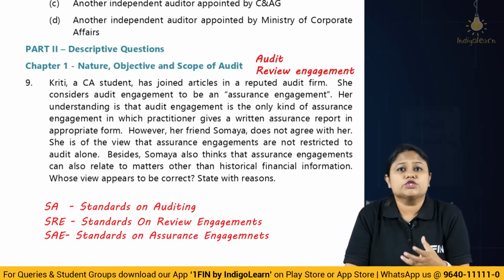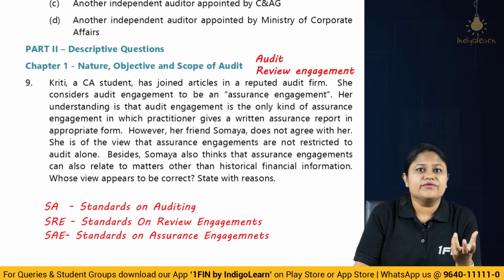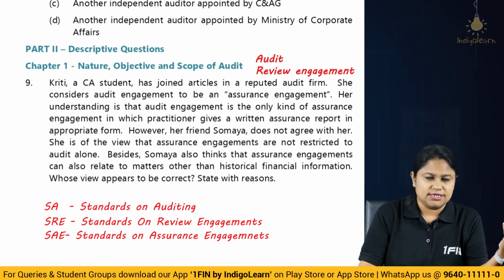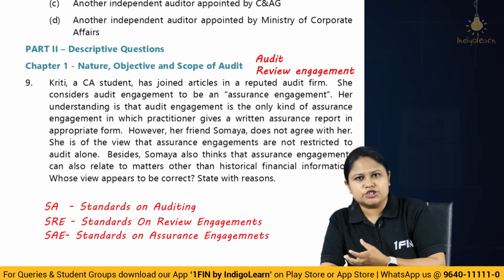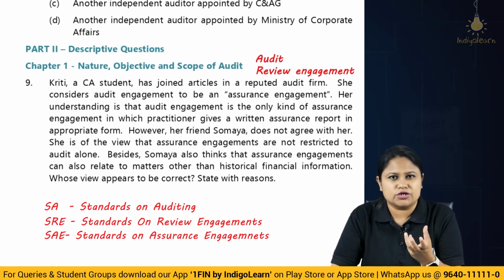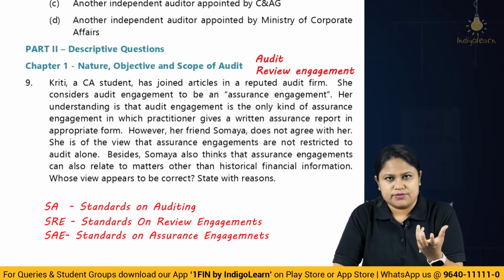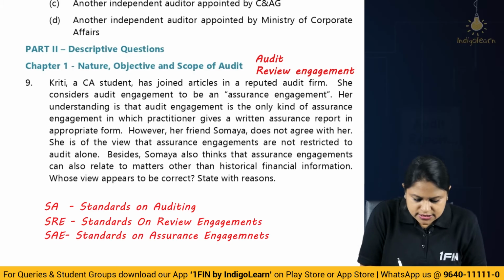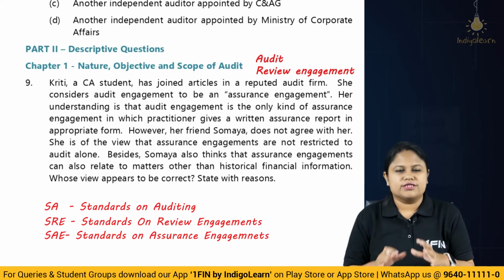However, the level of assurance will change. When it comes to audit, we give reasonable assurance, a high level of assurance. When it comes to review and other assurance engagement, we are going to provide a low level of assurance, not low level, a limited assurance. Okay. So basically, she will be correct here. Okay. So theory will be all that.